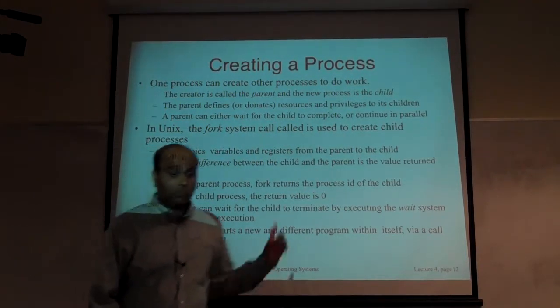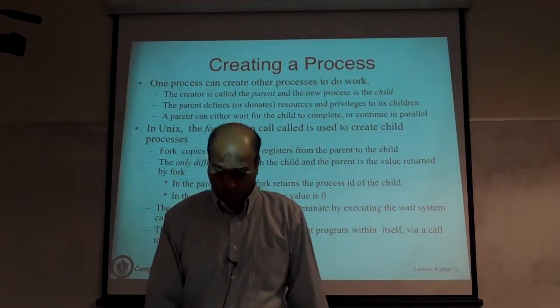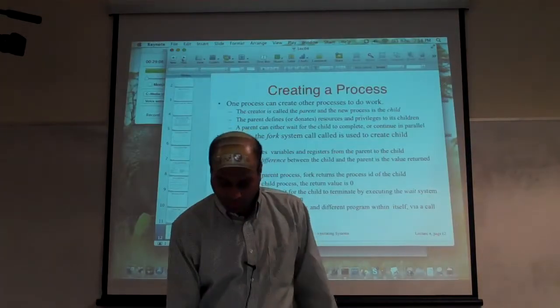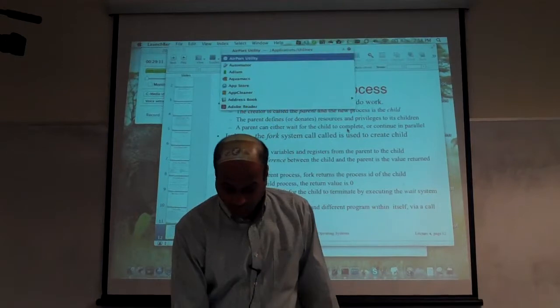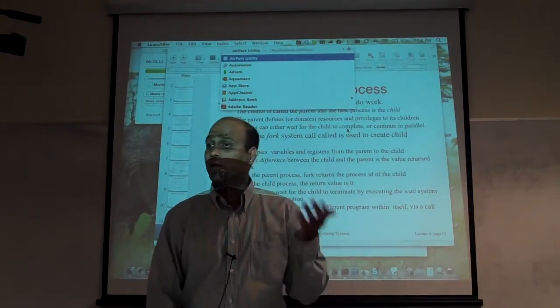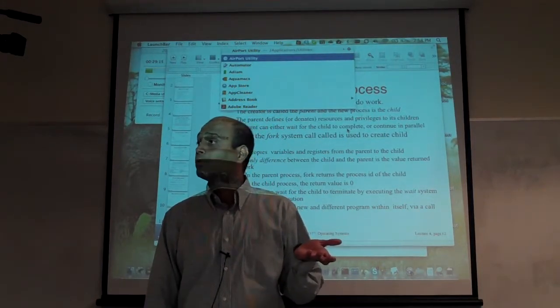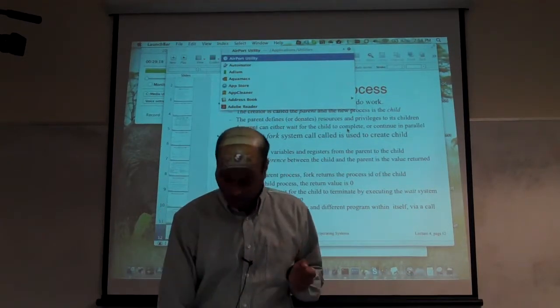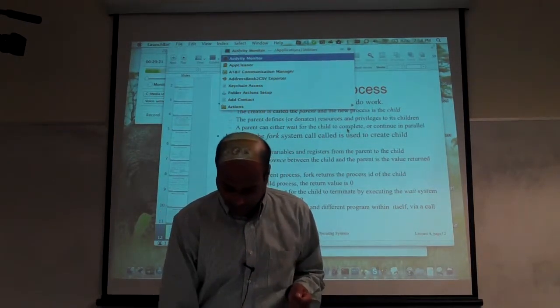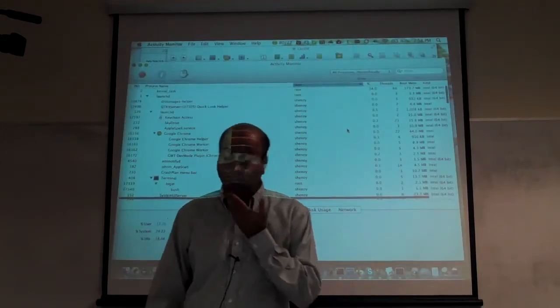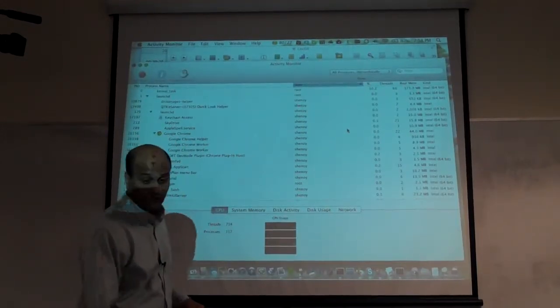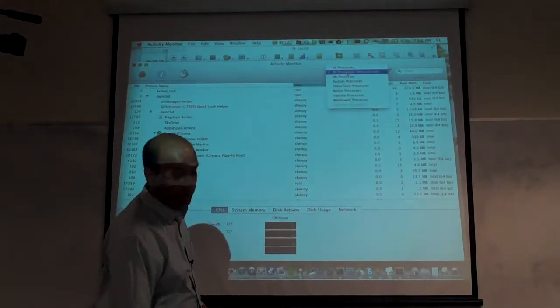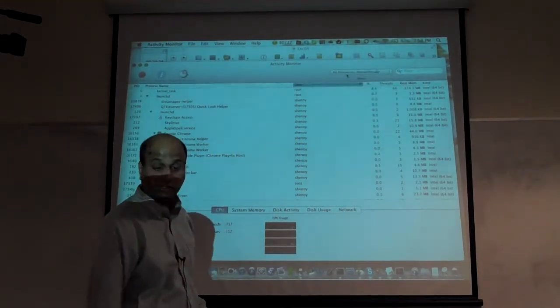And we'll talk about fork, what does fork do, how does it start. But just to show you the process hierarchy, if you are on Linux, you can run pstree. pstree will show you the process hierarchy. On a Mac it's actually easy: you can go to the Activity Monitor that I showed you last time, and say show me all the processes, hierarchical.